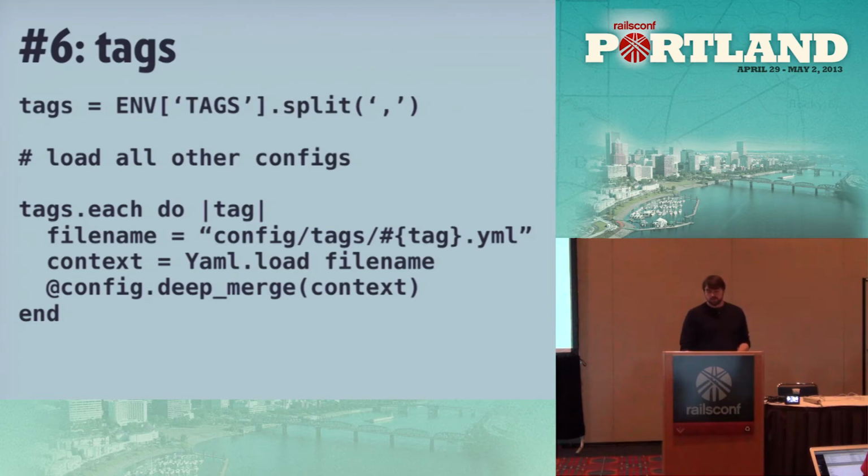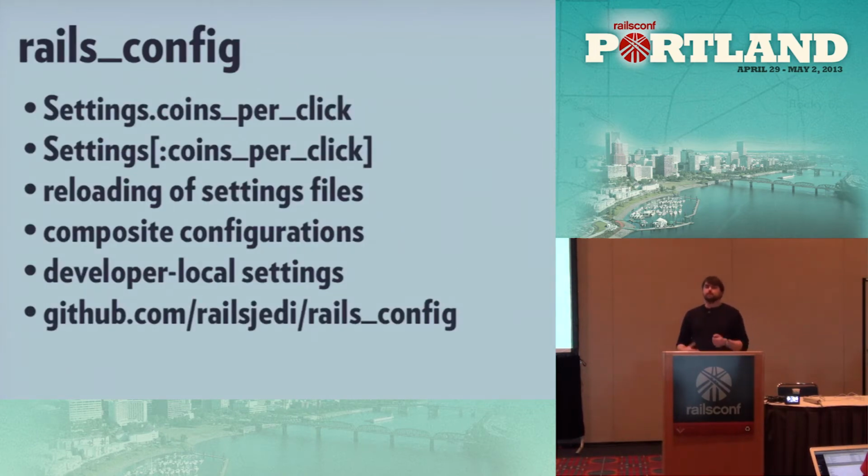So there's already a gem that encapsulates a bunch of this stuff. Rails config. I'm sure there's more. There's a whole lot. It seems like the killer feature for all of them is being able to have dot notation instead of having to do hash-based access. Which I guess that's important. So the Rails config gem will also do hot reloads of settings files for you. So if you do settings.reload, it will suck in all the new values.